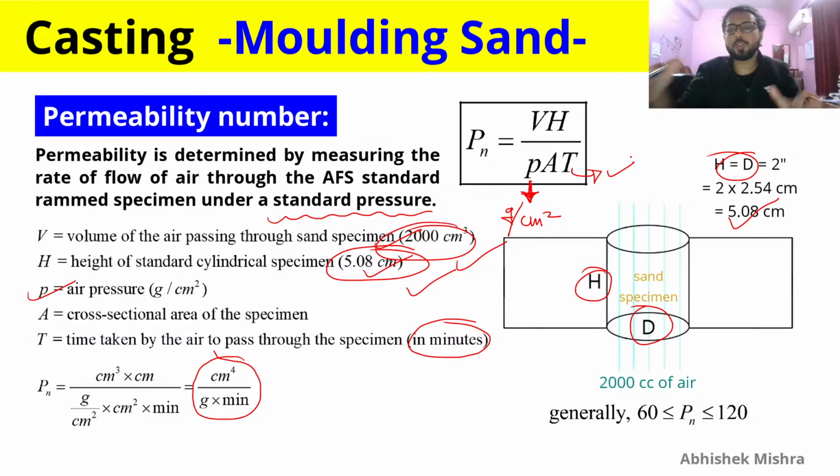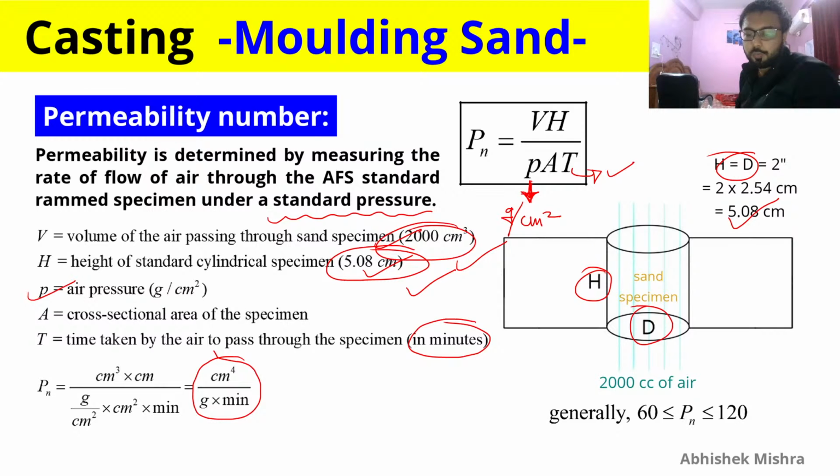If you use these units only, then we will get the correct permeability number, or else we can get a wrong number. So again, this 2000 cc of air is passed through this sand specimen, and we are seeing how much time it takes to pass through. If it takes more time, we can say permeability is less; if it takes less time, we can say permeability is more. And the permeability number should again be in the range 60 to 120.